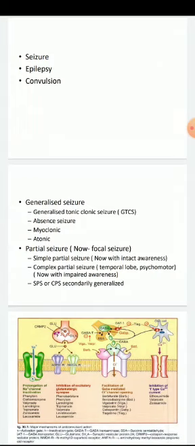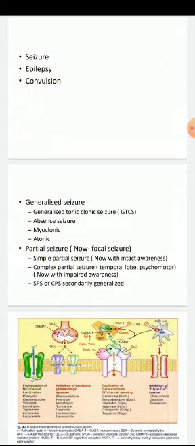While in partial seizure or focal seizure, a small part of brain is involved, in which higher neuronal discharge is seen, and based upon which part of brain is involved, manifestation of seizure occurs in that patient.